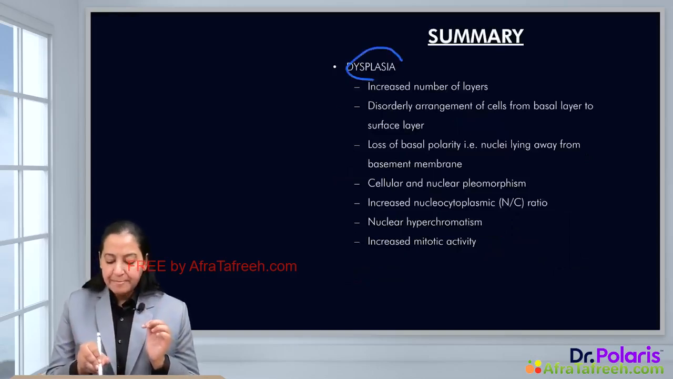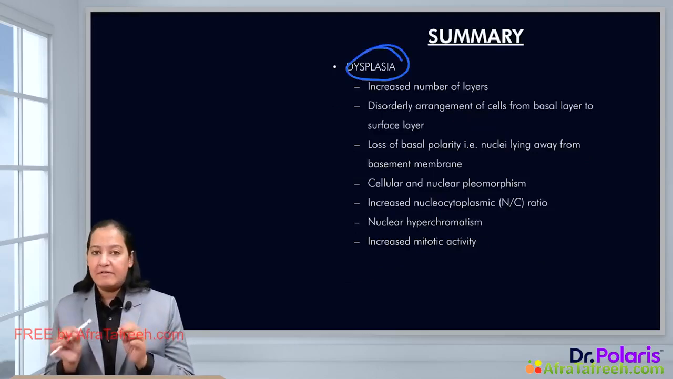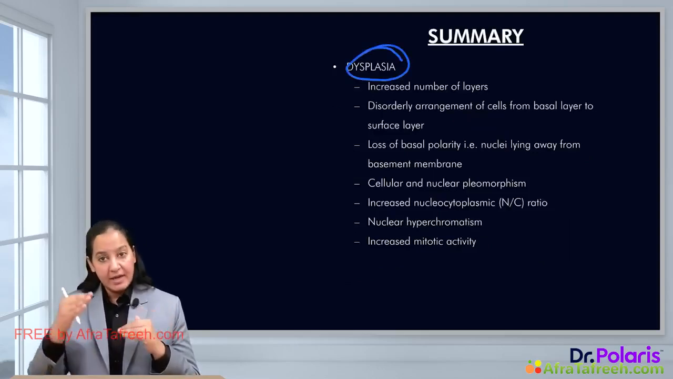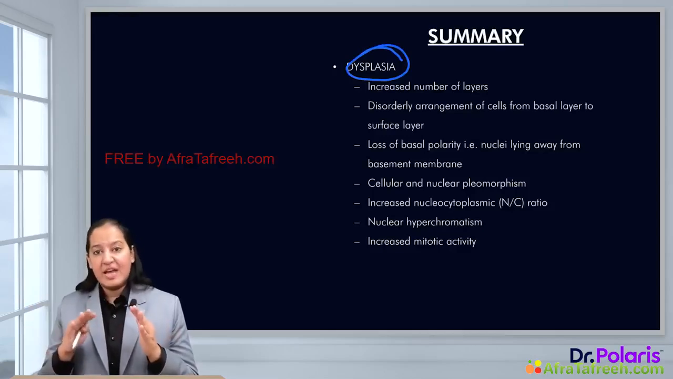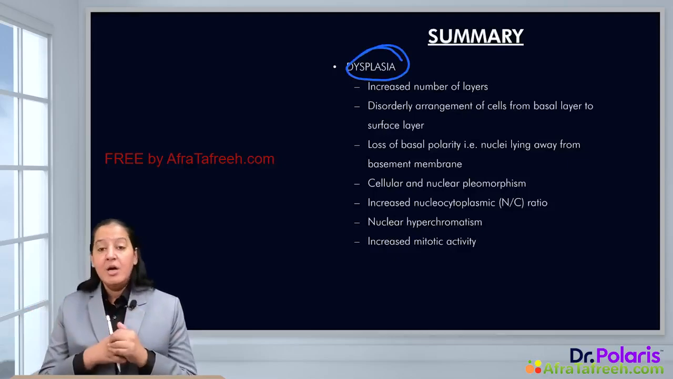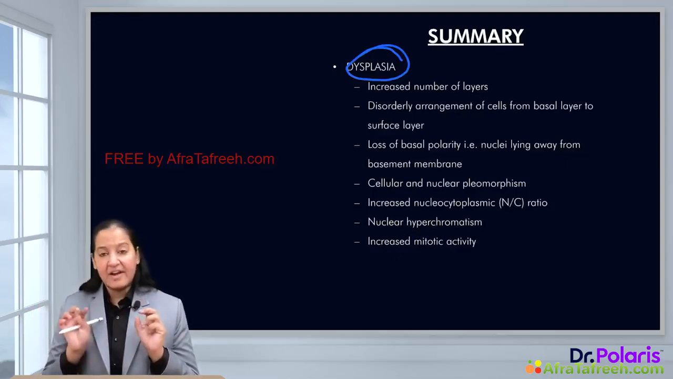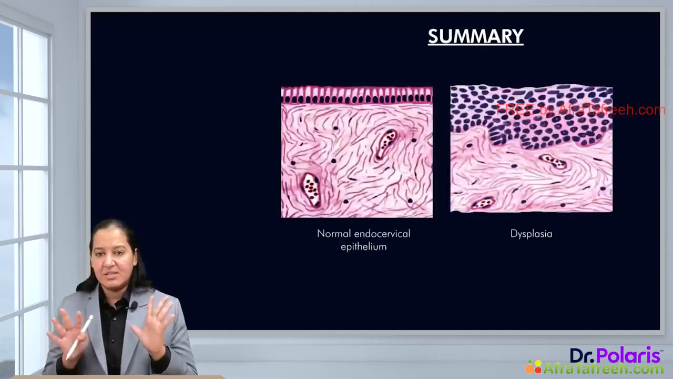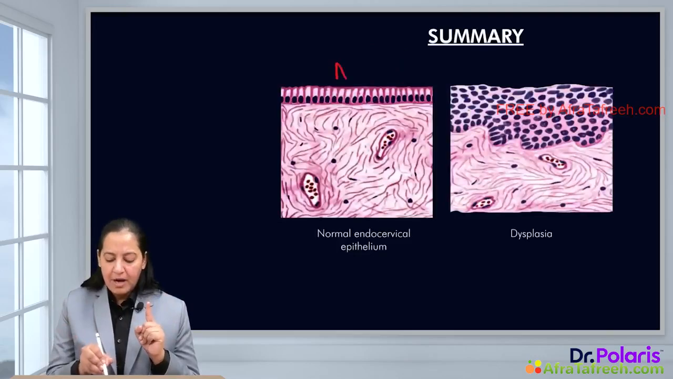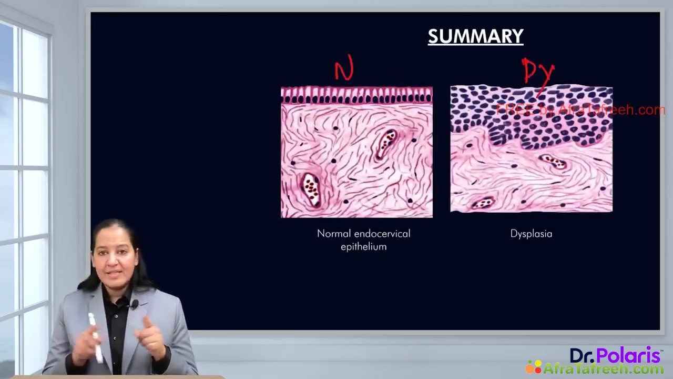What is dysplasia? Dysplasia is disordered cellular development. By the word disordered, there are 7 cytological changes which take place in the epithelium which can be defined as dysplasia. So what are the 7 changes? In the diagram, I have shown you all 7 changes. You can appreciate the 7 changes in this diagram. This is normal and this is dysplasia. You can see the changes.